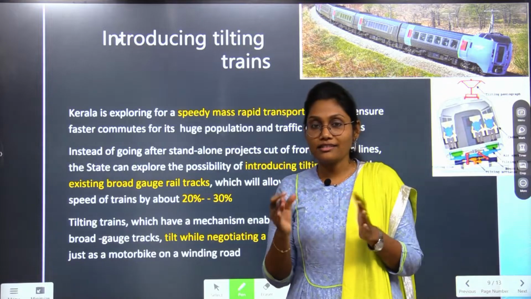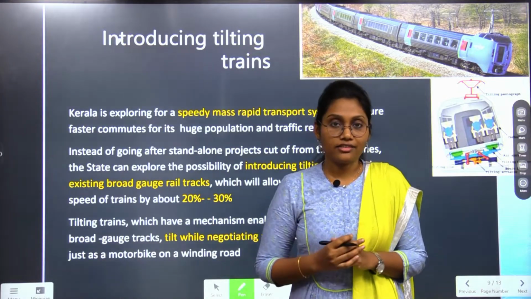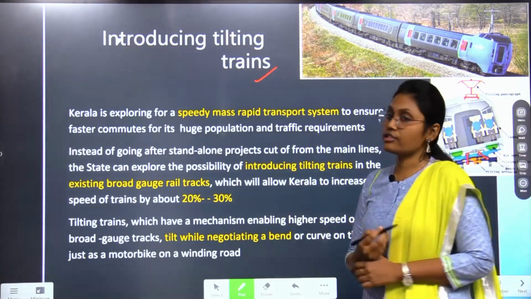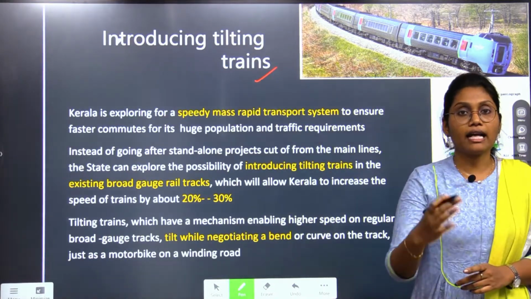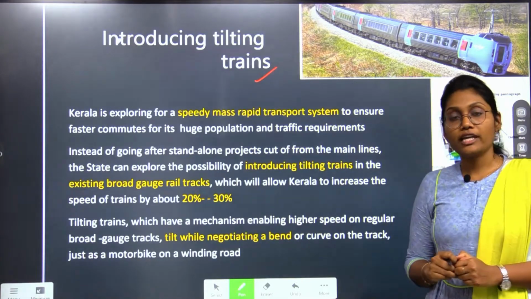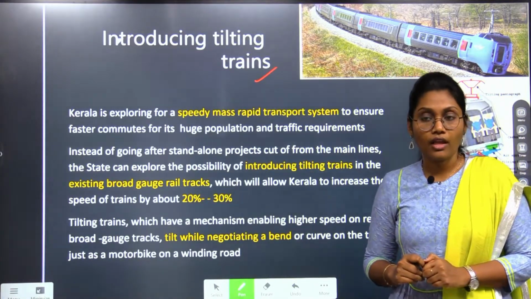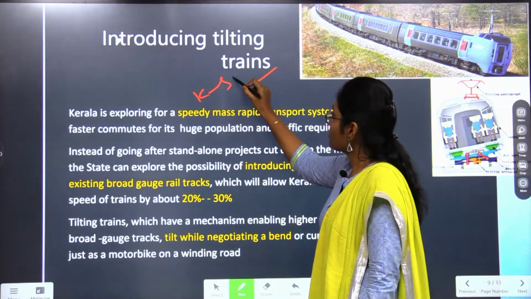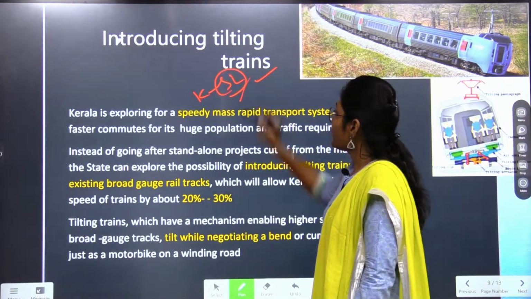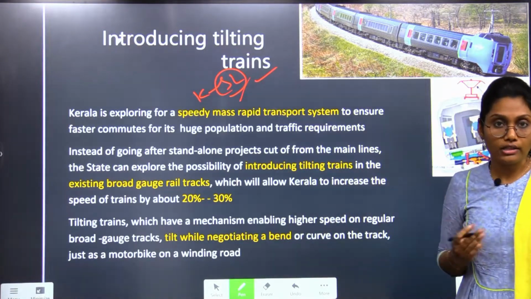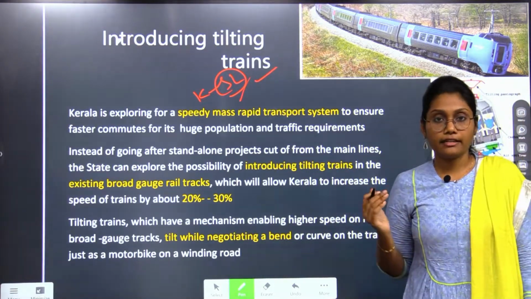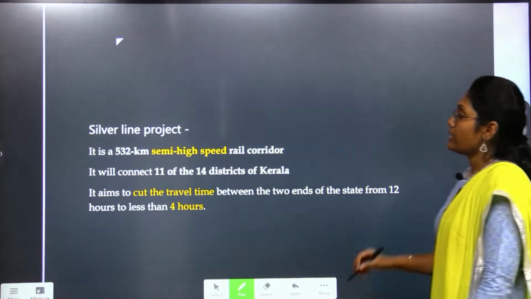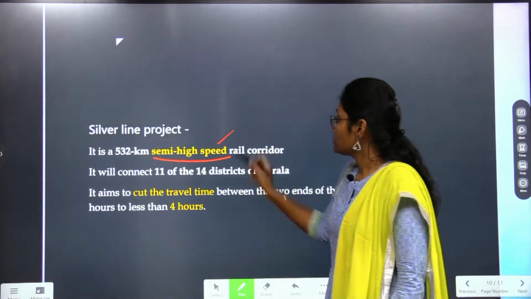Because we don't get nausea while travelling in trains, right? But now the experts are suggesting to introduce the tilting mechanism in the trains, so as to achieve high speed trains. Why? Because if we consider the state of Kerala, it is trying to implement the Silver Line project. What is the Silver Line project? It is nothing but a semi-high speed rail corridor.